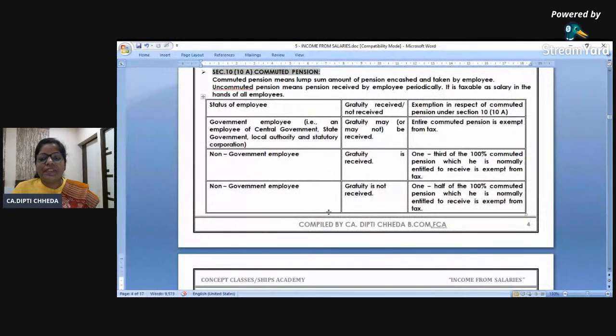Gratuity is over. We go to commuted pensions now. Right?